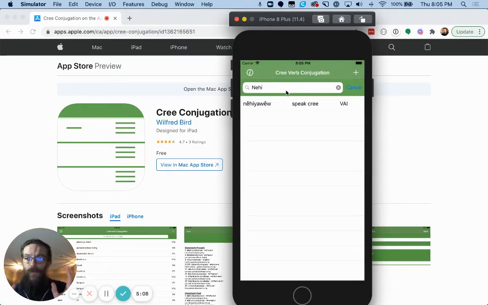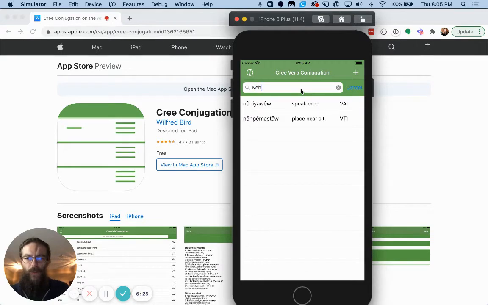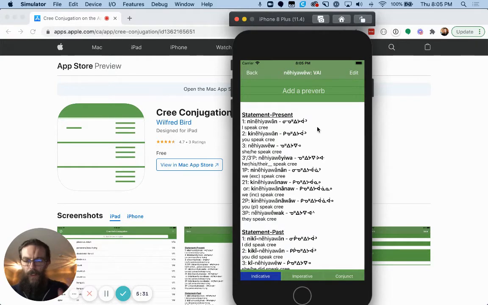I'm not going to teach you. You can go on Facebook or YouTube and find that stuff out there. So go out and study that. But when you get to conjugation, the one thing that makes this app really good is it has lots of those different verbs in there, different verb types. And if we go in here, the thing that this app has that lots of other ones don't is it has the translations. Now, I know some words in Cree can mean different things than what the translation says, but this one's really good if you're learning.